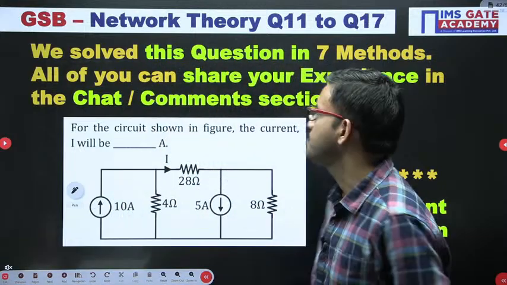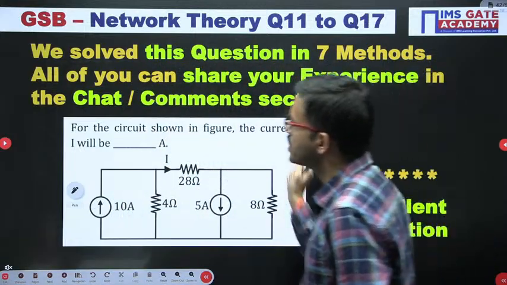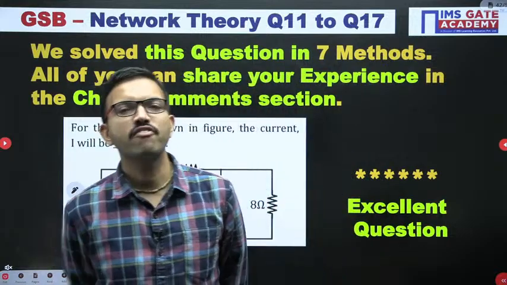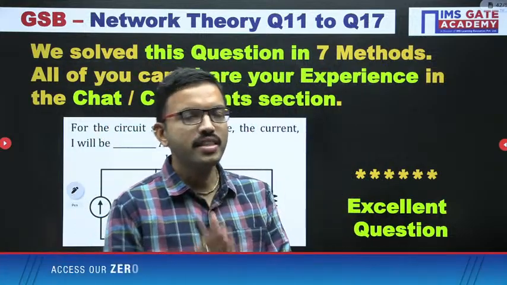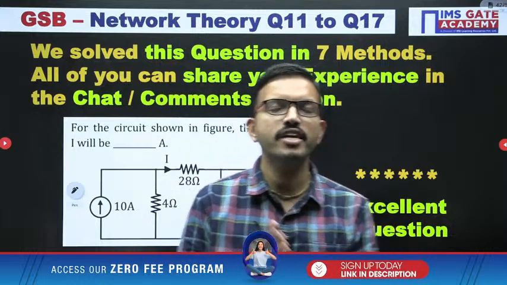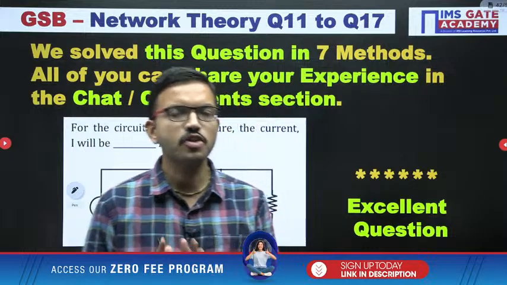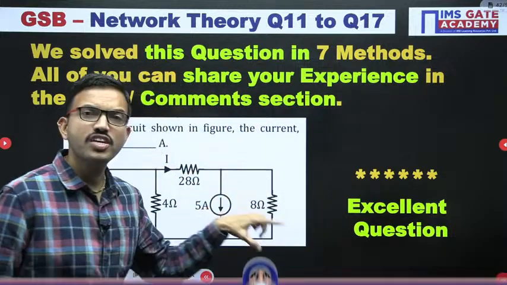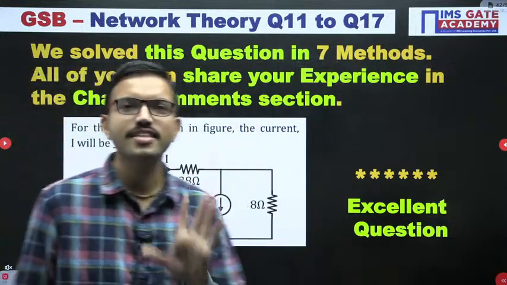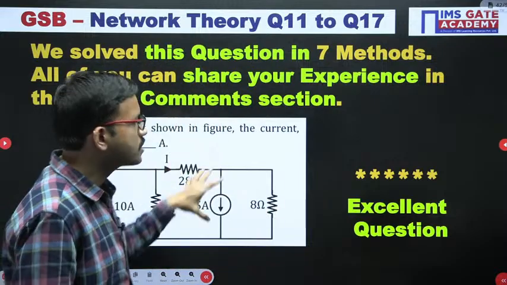We have discussed 7 methods for the same circuit, with the methods you learned in the first chapter and the theorems you learned in the second chapter. Whichever methods and theorems are possible for solving this question, we have discussed each and every one here.